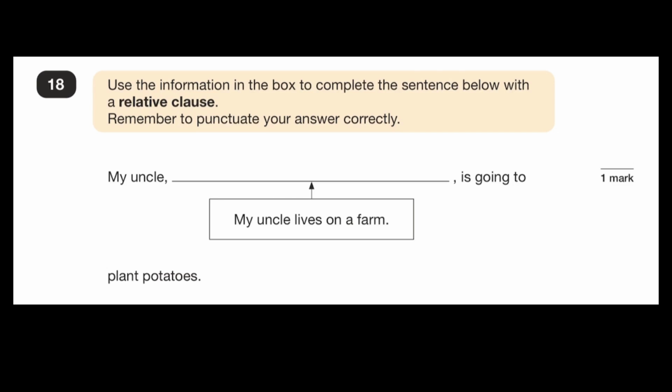Pause the video now and write on a piece of paper a relative clause that would make sense in the gap. Remember, they usually start with who, which, that, whose or whom. So that's right, you might have written who lives on a farm, but it didn't have to be this. There are a few different answers. For example, who's a farmer would also have worked, and you would need to make sure that it was written W-H-O apostrophe S. So any grammatically correct relative clause that retains the meaning of the sentence in the box would have worked.